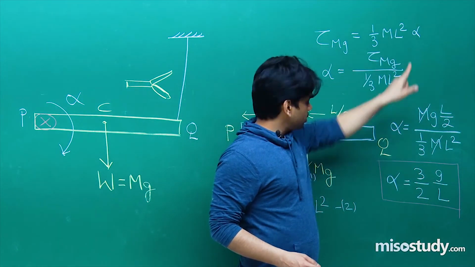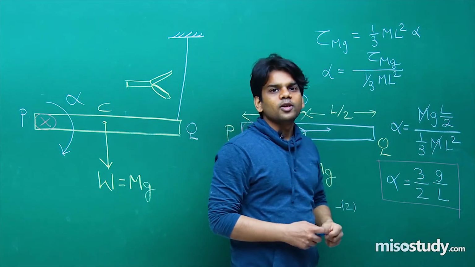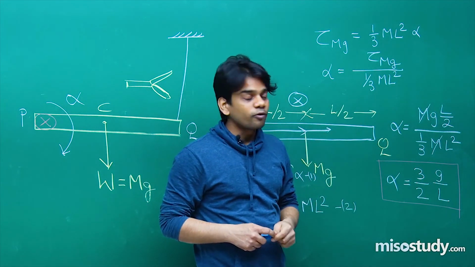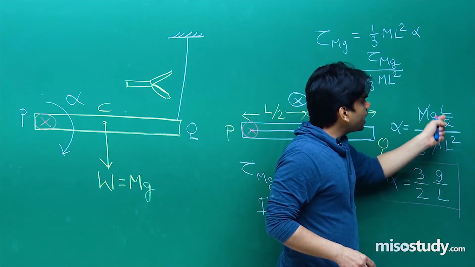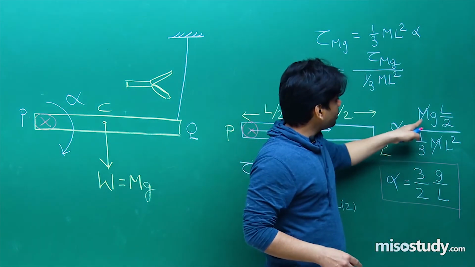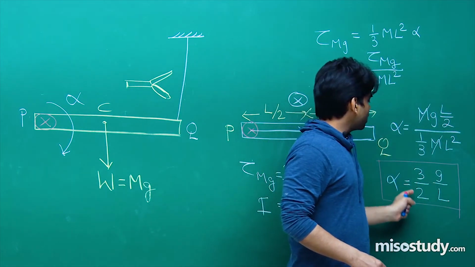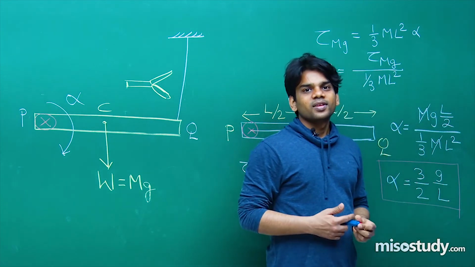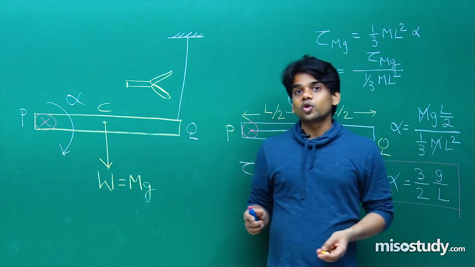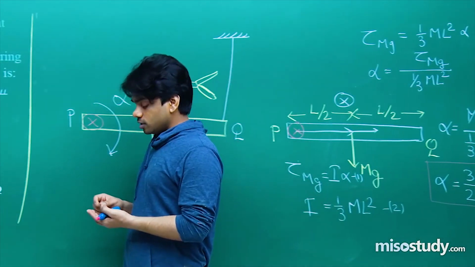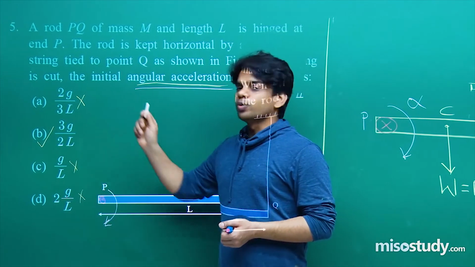I we have replaced by this value. Alpha will turn out to be the torque of mg divided by 1 by 3 ml square. That is how you have to proceed. Finally, alpha is equal to mgl by 2 divided by 1 by 3 ml square. Try to simplify this, and you will get 3 by 2 g by l. That's the answer of the question. So finally, alpha, the angular acceleration that has been asked, turns out to be 3g by 2l.